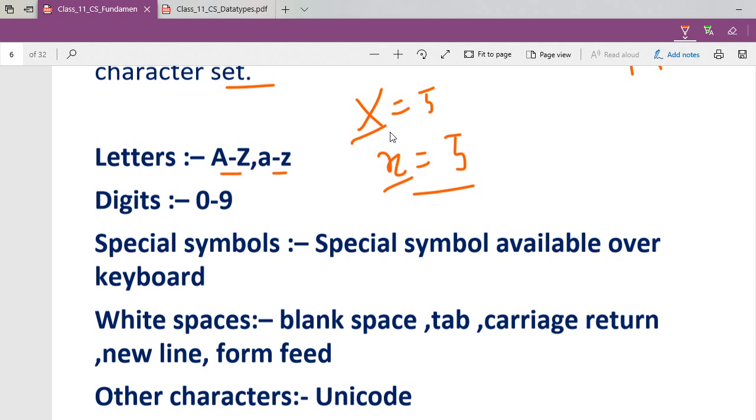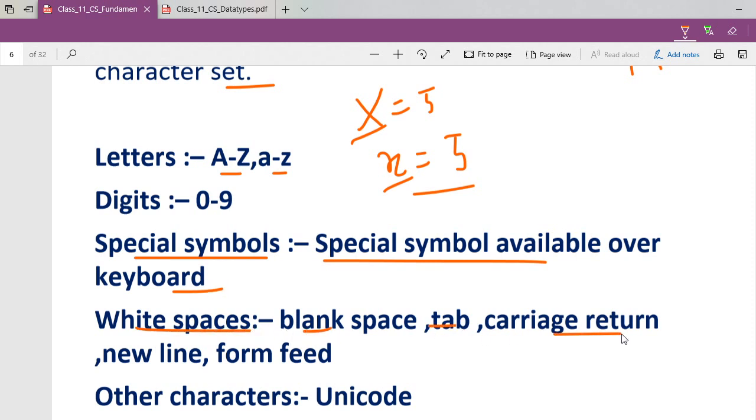See, I'm explaining this in very simple language. Python has its own different language, but I'm making all these things very simple since you're learning for the first time. Then any special symbol you can type from your keyboard is valid.